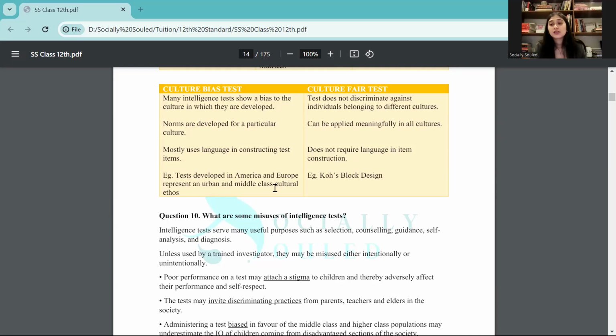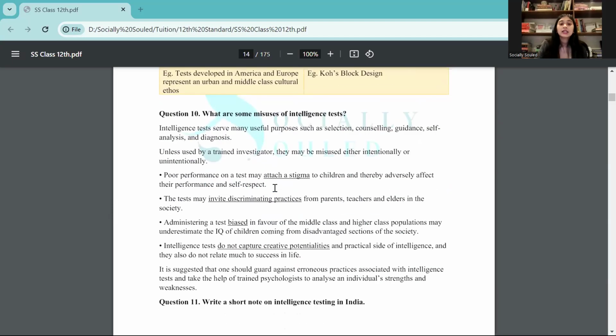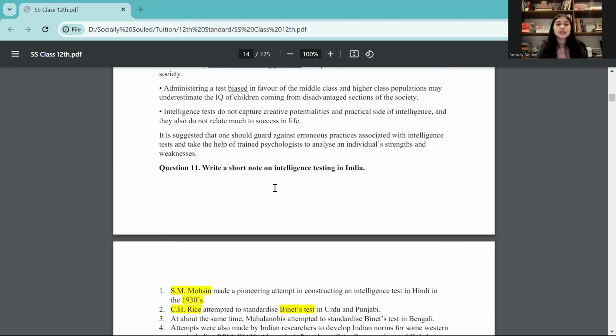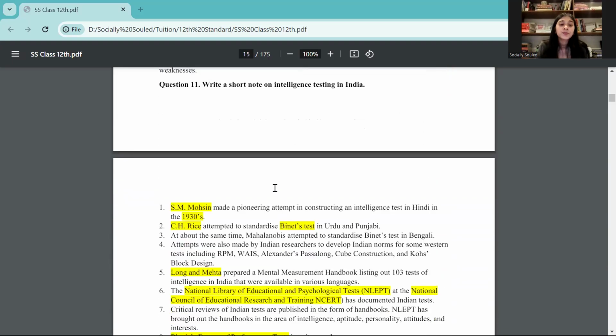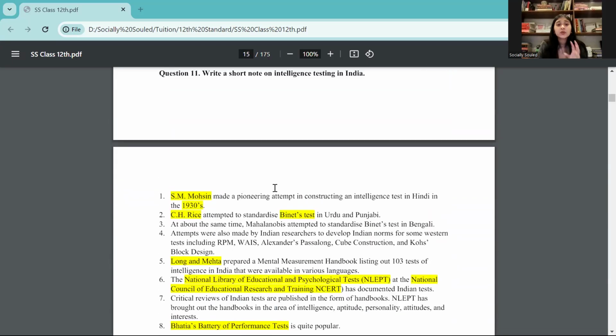That is the reason, in projective techniques and intelligence tests, there is always an Indian adaptation or a different adaptation, so that it becomes more culture fair, so that it does not discriminate against people because they are coming from a different culture. Right. Then what are the misuses of intelligence tests? Now this part usually comes more for your bachelor's and master's. Then here we have a short note on intelligence testing in India.